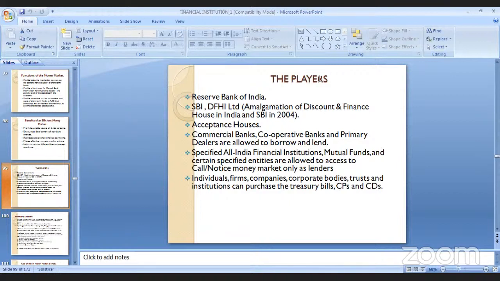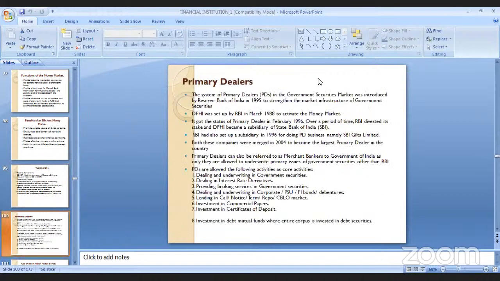Individuals, firms, companies, corporate bodies and various trust institutions can purchase different products like treasury bills, CP, that is called commercial papers, and CD, which is called certificate of deposit. Other individuals may participate, but in other products individuals are not allowed to participate.